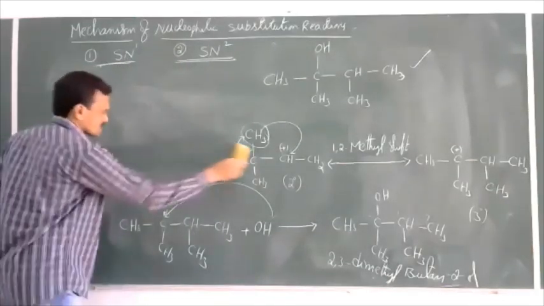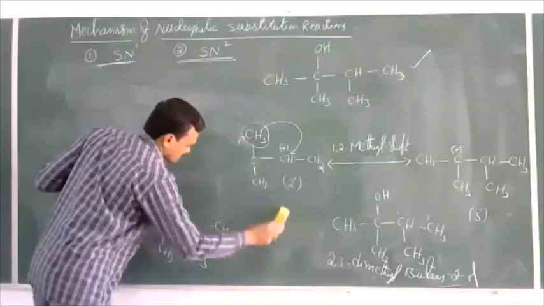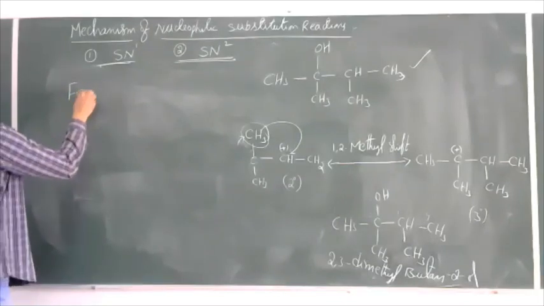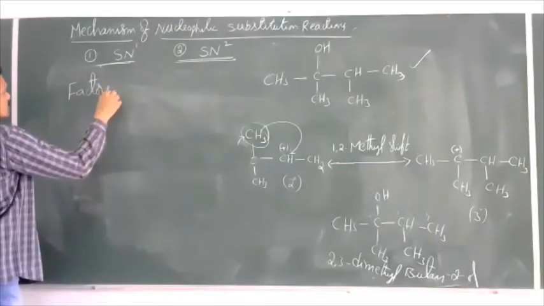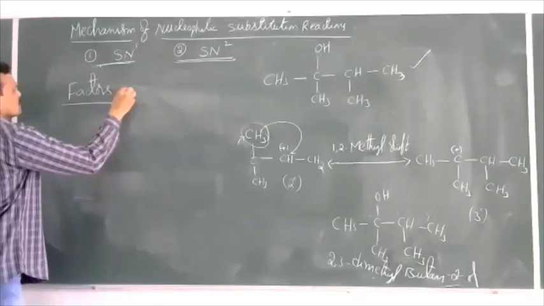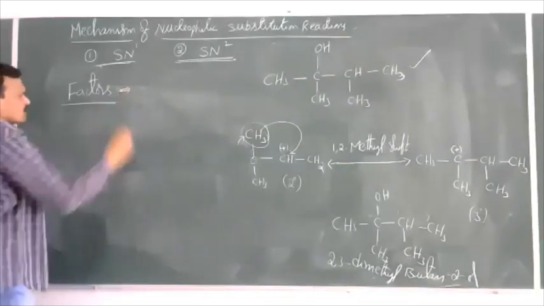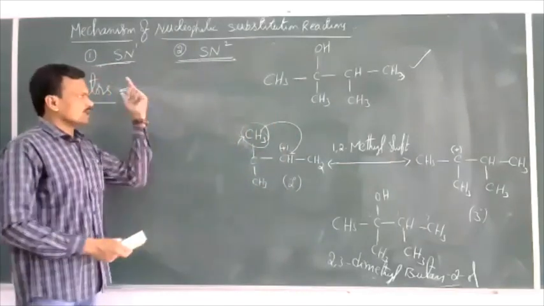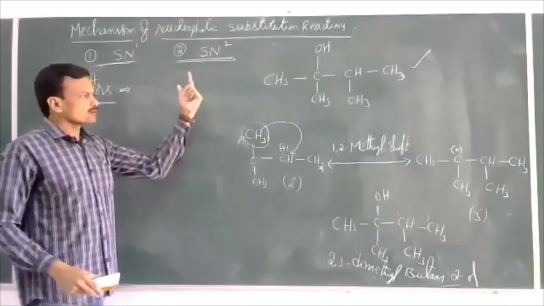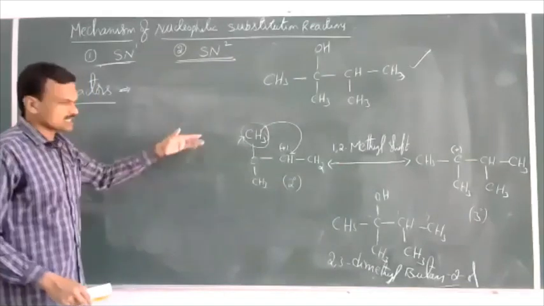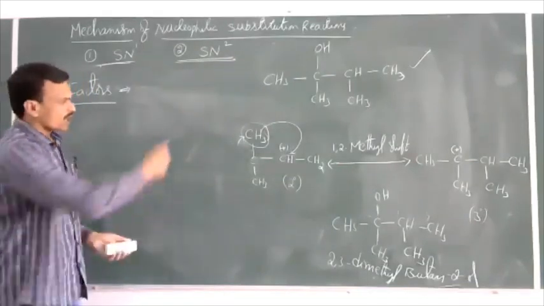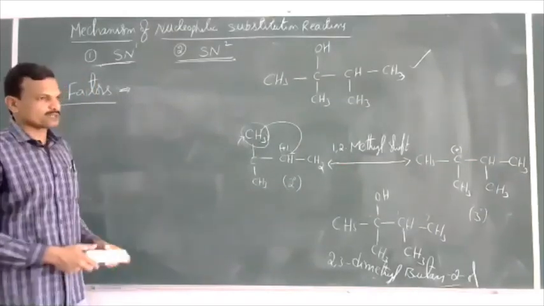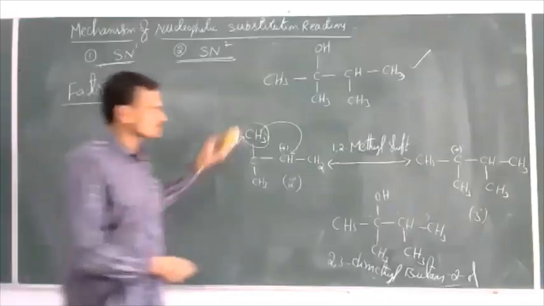What are the factors that affect the SN1 mechanism? These factors are useful for objective questions. From the PUC point of view, they will ask the mechanism: the tertiary butyl chloride hydrolysis equation and its two-step mechanism, which you should be able to explain. And the rearrangement of carbocations and the products formed during rearrangements, they ask from an objective point of view. Now let us see that.